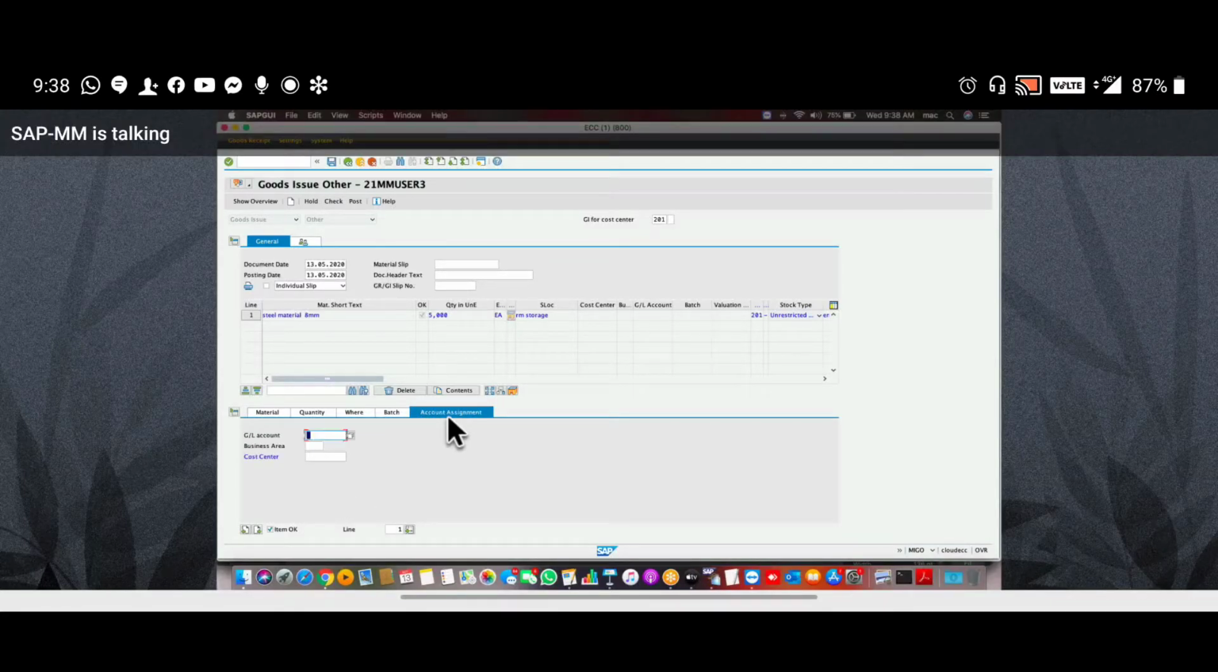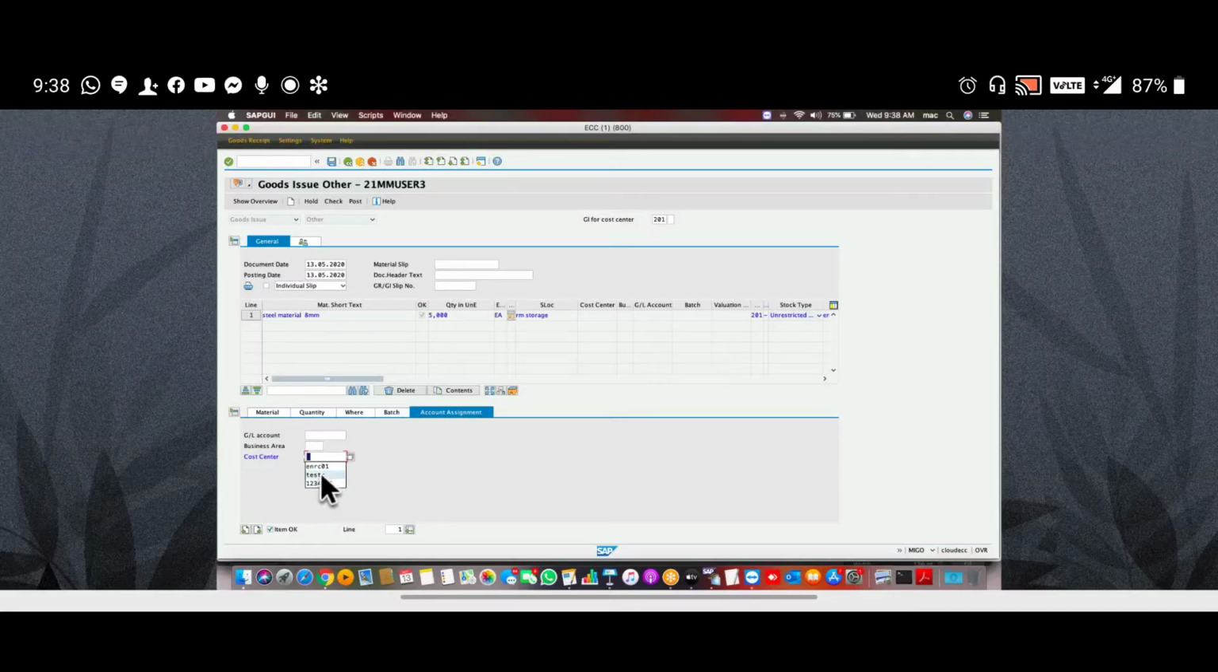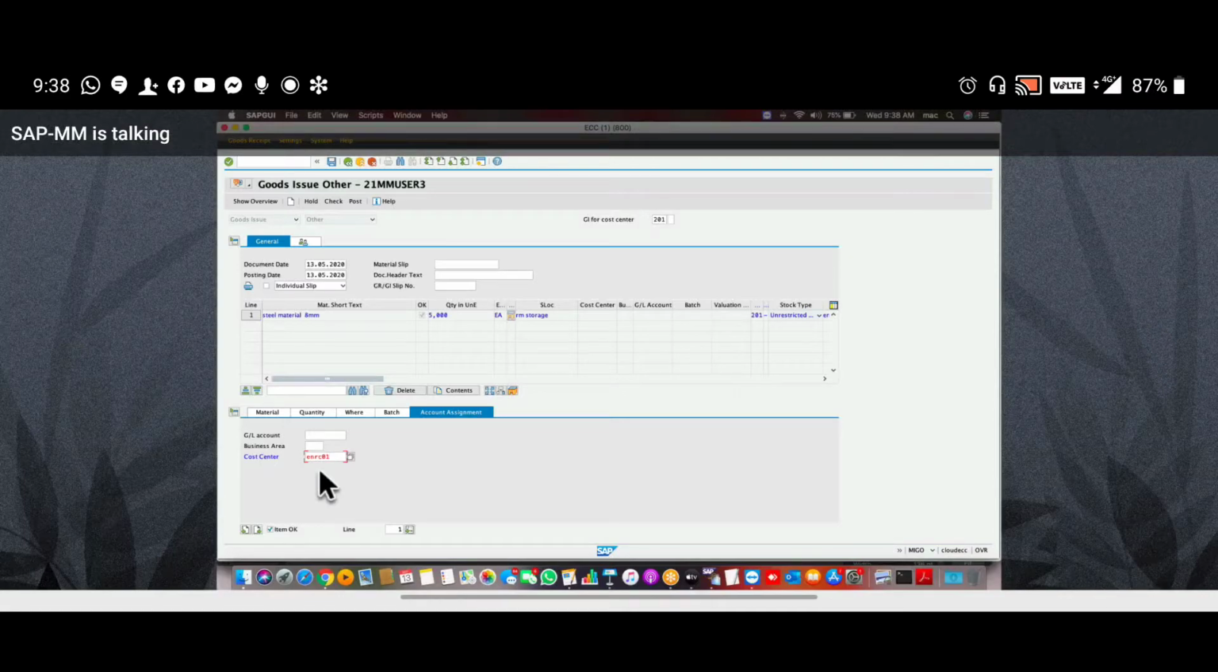Next, the account assignment tab. Here we have to give the cost center. Go to the account assignment tab and give the cost center.